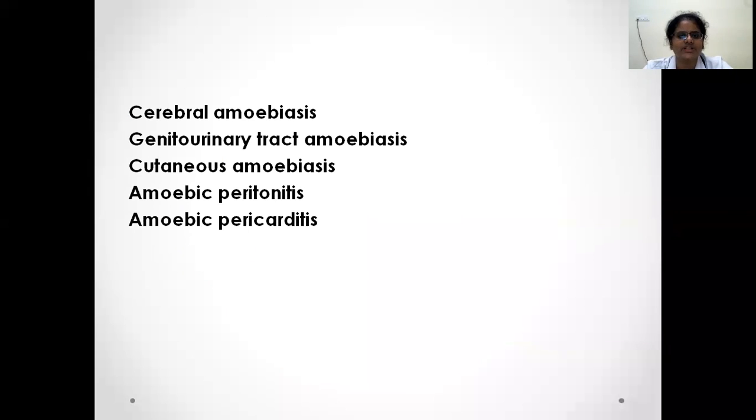The other extraintestinal manifestations are distant abscesses in the brain, that is cerebral amoebiasis, or genitourinary tract involvement. Others are cutaneous amoebiasis, amoebic peritonitis, and amoebic pericarditis.